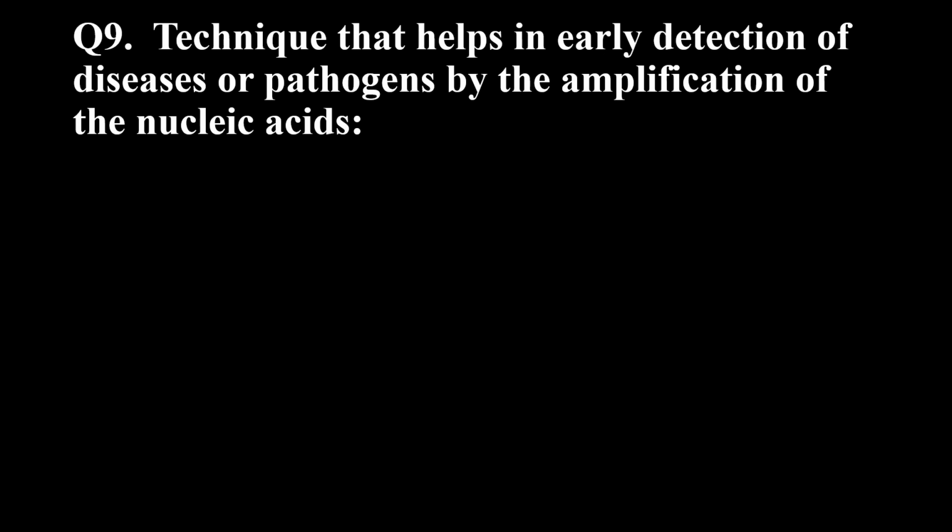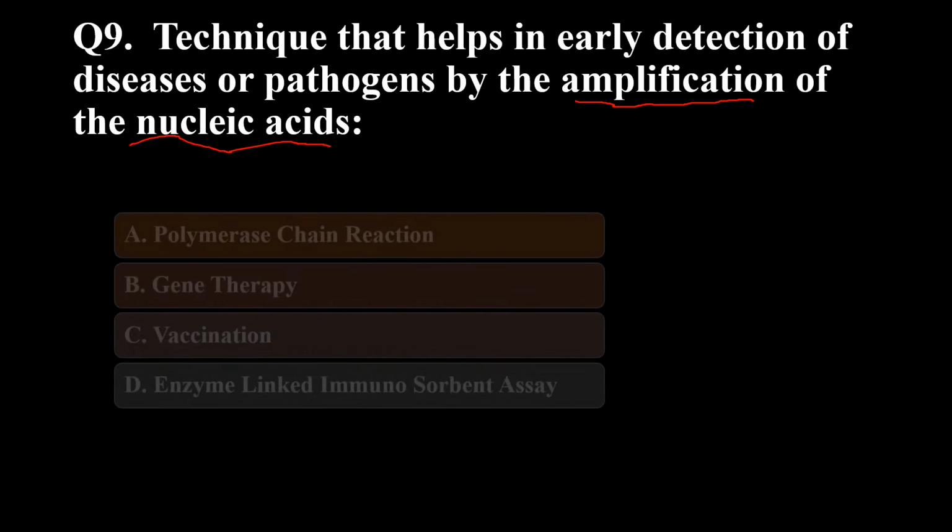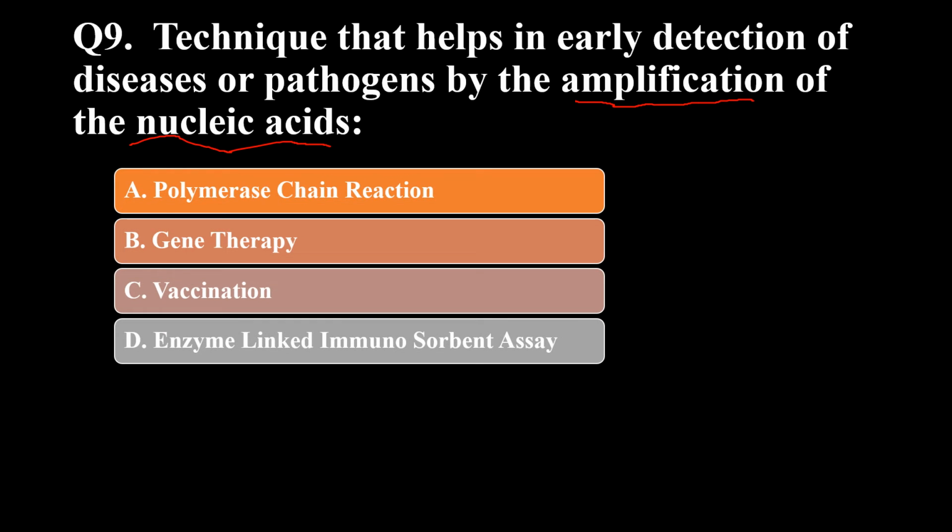So next is the technique that helps in early detection of diseases and pathogens by the amplification, this is the important word, amplification of nucleic acid. The options are polymerase chain reaction, PCR, gene therapy, vaccination, or ELISA, enzyme linked immunosorbent assay.